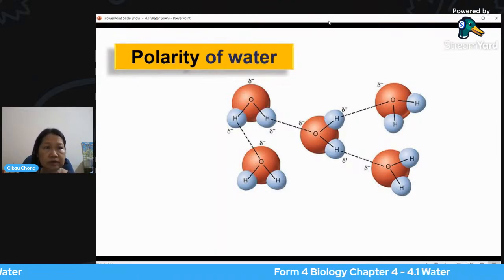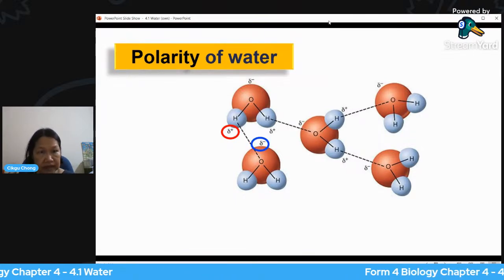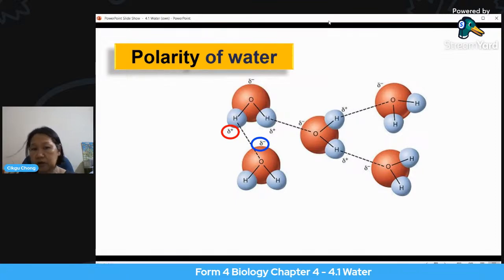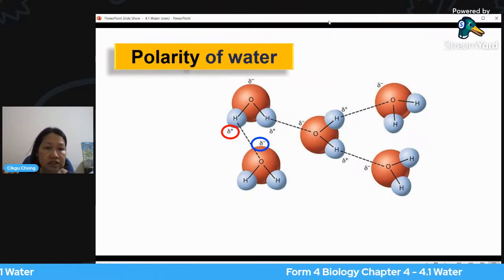So you see this delta positive near the hydrogen, and over on the other molecule, not the same molecule, you have the delta negative. You find there exists an attractive force, because positive and negative, different charges, attract.